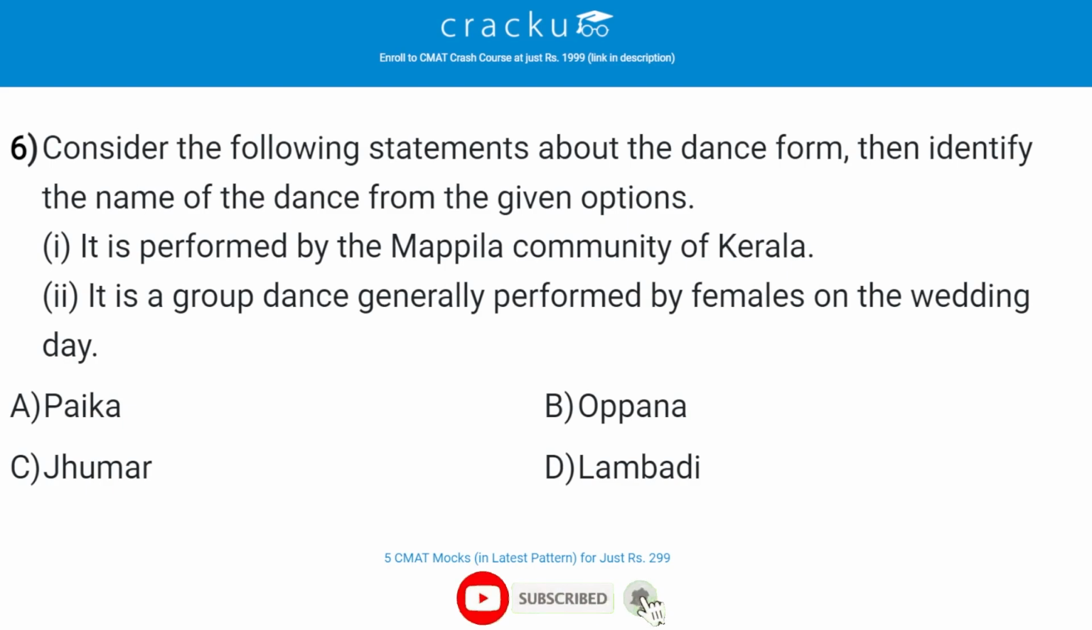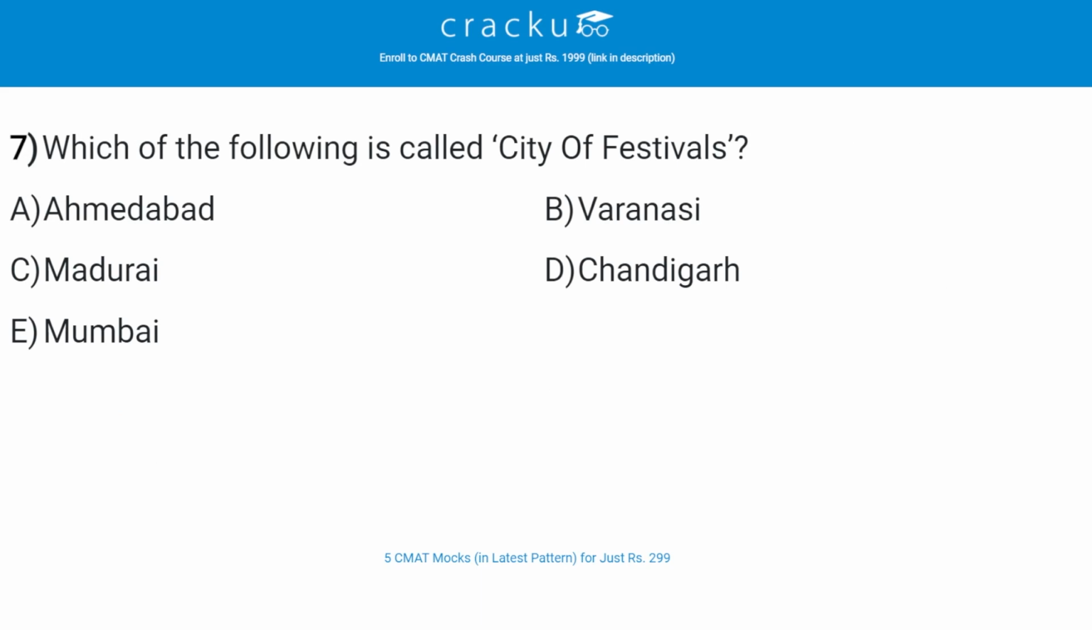Let's check the next question. Consider the following statements about a dance form, then identify the name of the dance form from the given options. The first is that it is performed by the Mappila community of Kerala, and the second is that it is a group dance generally performed by females on the wedding day. The correct answer is B, Oppana. Let's check the next question. Which of the following is called the City of Festivals? The correct answer is C, Madurai.